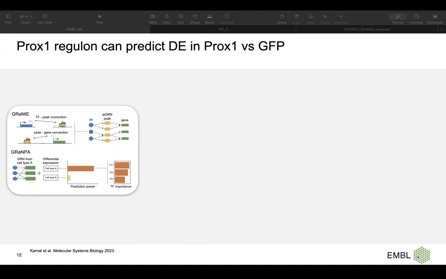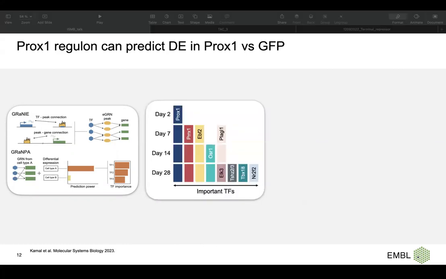And then we use this tool to understand which important transcription factors drive the difference between the GFP and the PROX1 overexpression at day 2, day 7, 14, and 28. Interestingly, at day 2, PROX1 is the only important transcription factor, which makes sense. But starting from day 7, besides PROX1, we start to see other transcription factors, like PRX1, EBF2, OSR1 at day 14, and ELK3 at day 28.